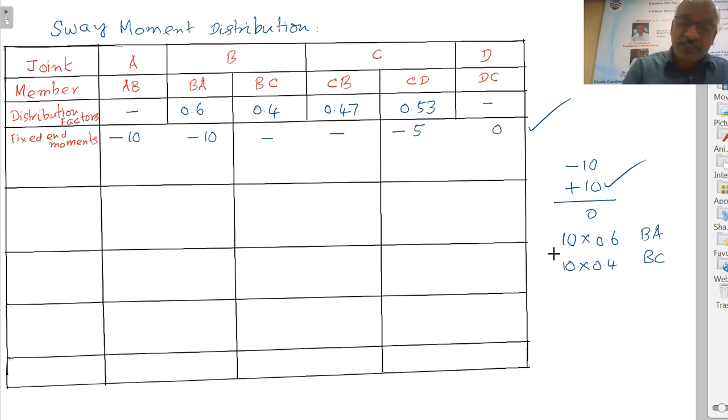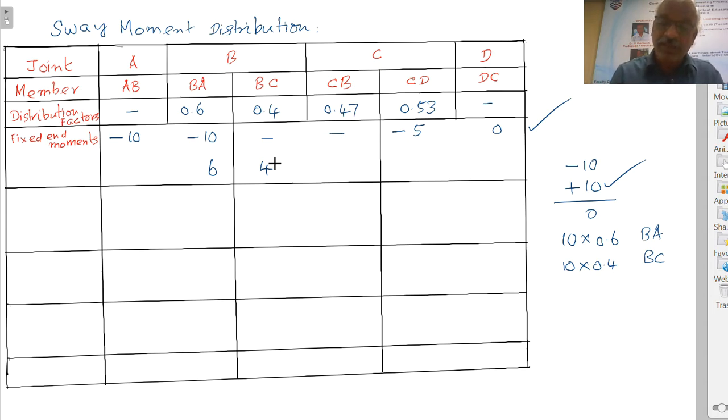So 10 into 0.6 is 6, and 10 into 0.4 is 4. Now when we calculate the moment to the left of B and right of B, here it will be minus 10 plus 6 equal to minus 4. This is plus 4. It is balanced.